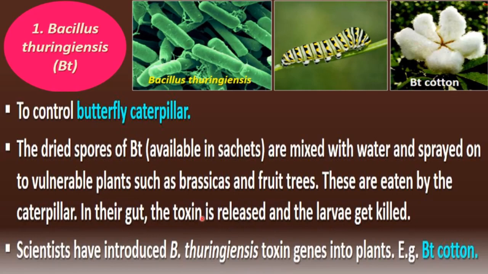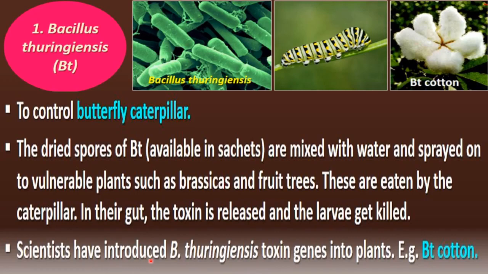What is the toxin here? The toxin which is present in dried spores of Bacillus thuringiensis. That is not toxic to human beings, but it works as a toxin for insects. So when this toxin comes in the gut of these larvae of caterpillar, these larvae get killed.